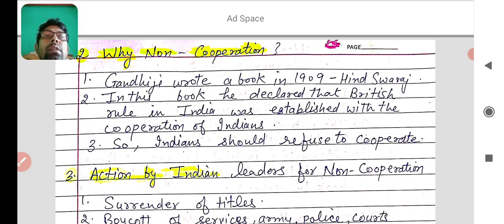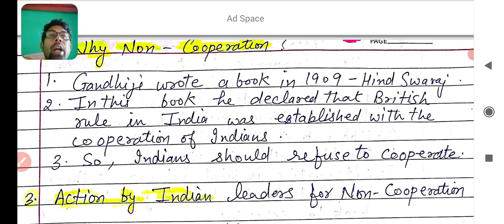Next, why non-cooperation? Gandhiji started non-cooperation; you learned that in the Khilafat movement he would give support through non-cooperation. Why non-cooperation? Gandhiji wrote a book in 1909 named Hind Swaraj. It will also be an objective type question in the exam: name the book written by Gandhiji in 1909, who is the writer of the book Hind Swaraj, and when was it written. I hope you learned the first point.